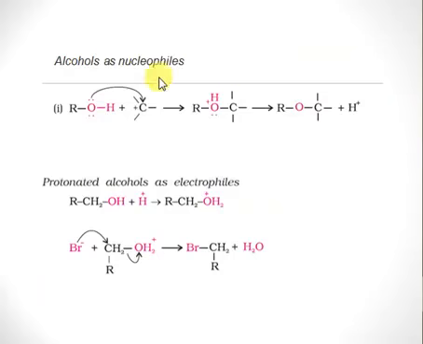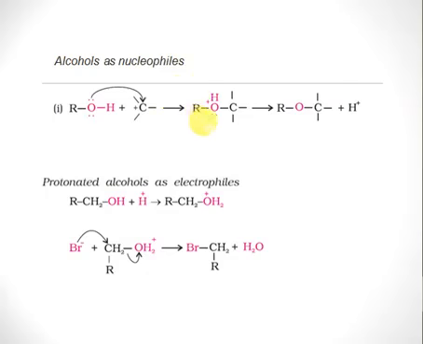So for example, when alcohols act as a nucleophile, suppose there is an alcohol. Here oxygen has two lone pairs of electrons. Suppose this oxygen attacks a carbon, and this carbon is electronically deficient. Since oxygen is attacking a carbon, this is an electronically rich attacking group. Any electronically rich attacking group is called a nucleophile. So here the alcohol is acting as a nucleophile, right?